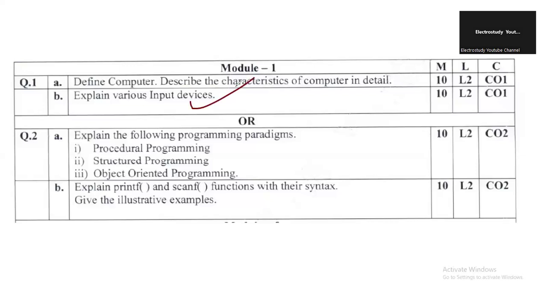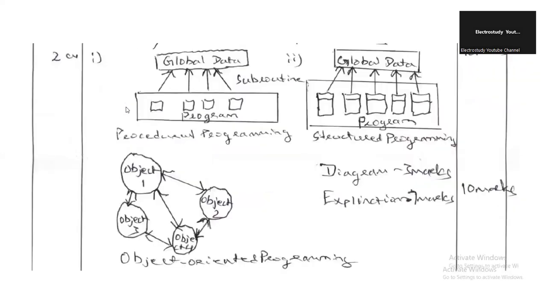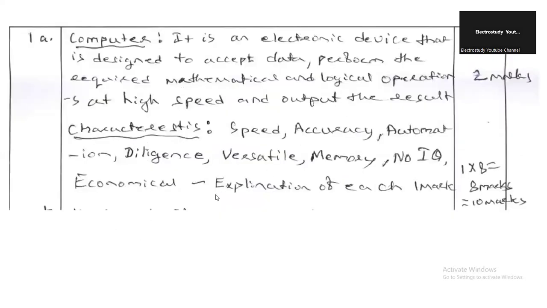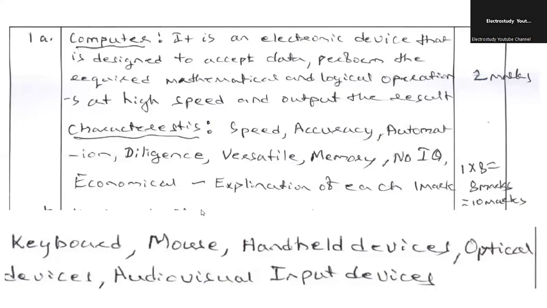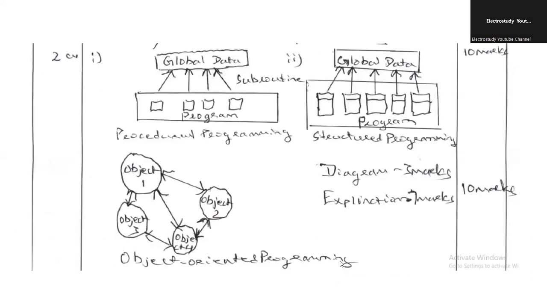You have to bifurcate what the input devices and what the output devices are and provide a brief explanation. As you can observe, there are different types of input devices, like mouse, keyboard, and joystick. You talk about details of the input devices. You are expected to mention a brief description of mouse, keyboard, and optical devices. Those things you have to mention.